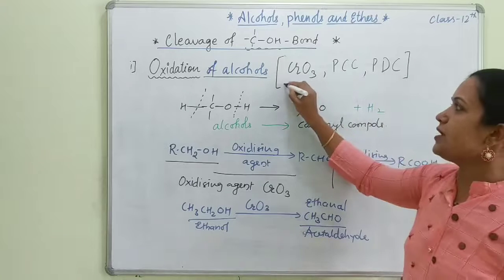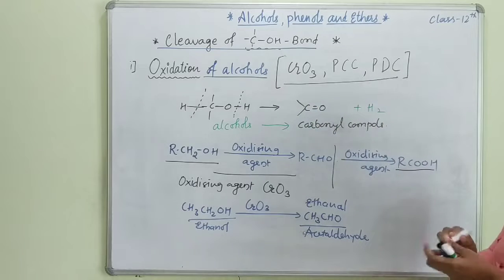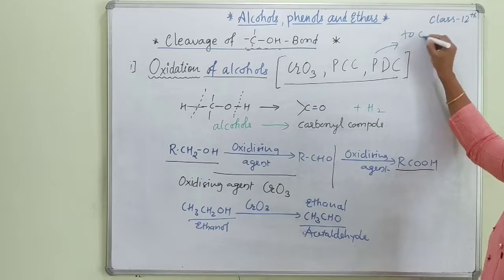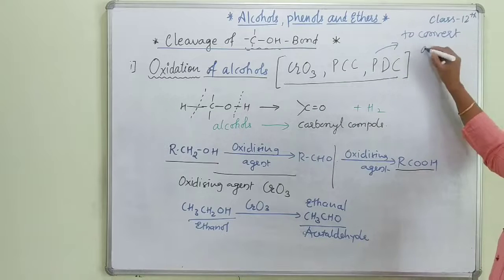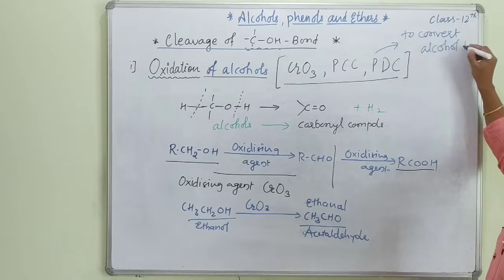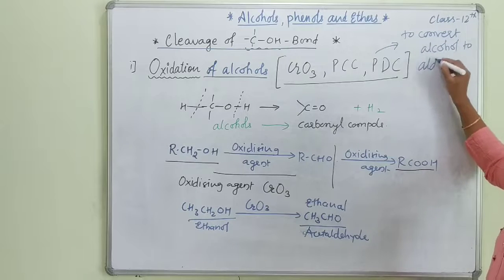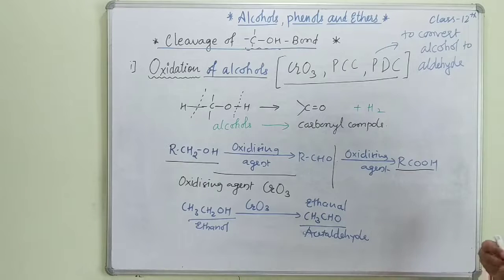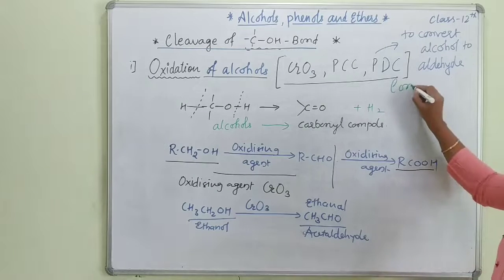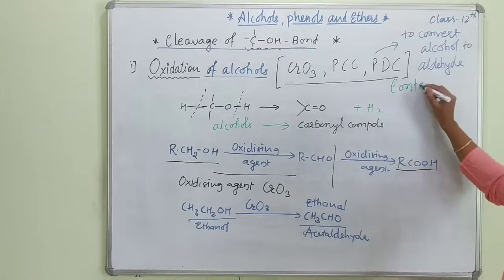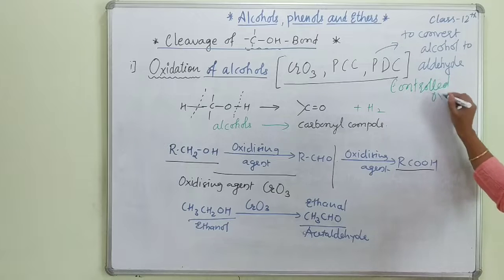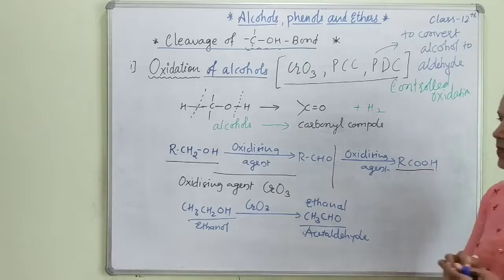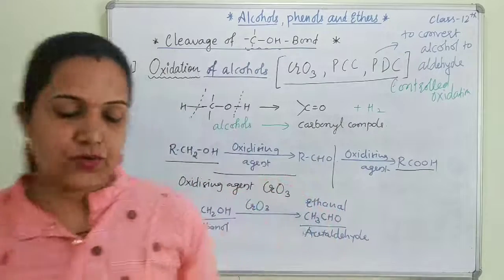These oxidizing agents can be used to convert alcohol to aldehyde. This is also considered controlled oxidation.